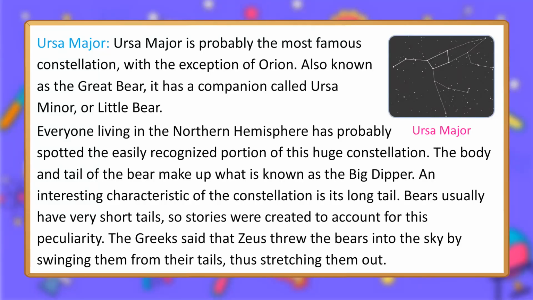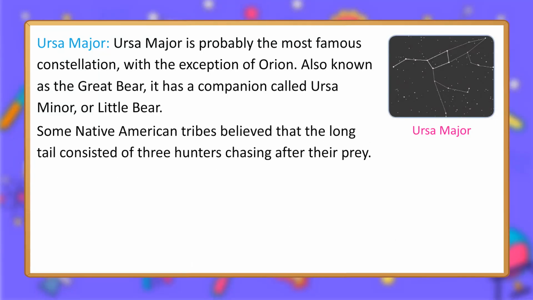The body and tail of the bear make up what is known as the Big Dipper. An interesting characteristic of the constellation is its long tail. Bears usually have very short tails, so stories were created to account for this peculiarity. The Greeks said that Zeus threw the bears into the sky by swinging them from their tails, thus stretching them out. Some Native American tribes believed that the long tail consisted of 3 hunters chasing after their prey.